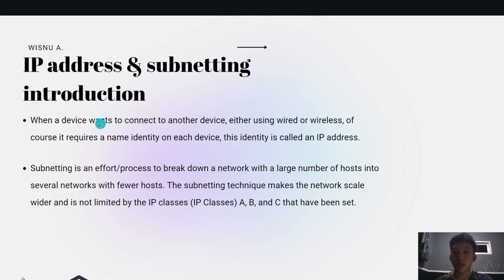Okay, the first one is IP address and subnetting introduction. When a device wants to connect to another device, either using wire or wireless, of course, it requires a name identity on each device. This identity is called an IP address. And subnetting is an effort or process to break down a network with a large number of hosts into several networks with fewer hosts. The subnetting technique makes network scale wider and is not limited by the IP classes A, B, and C that have been set.